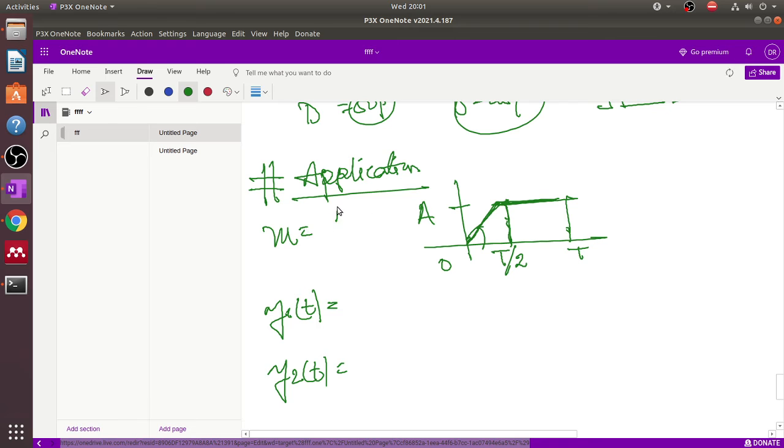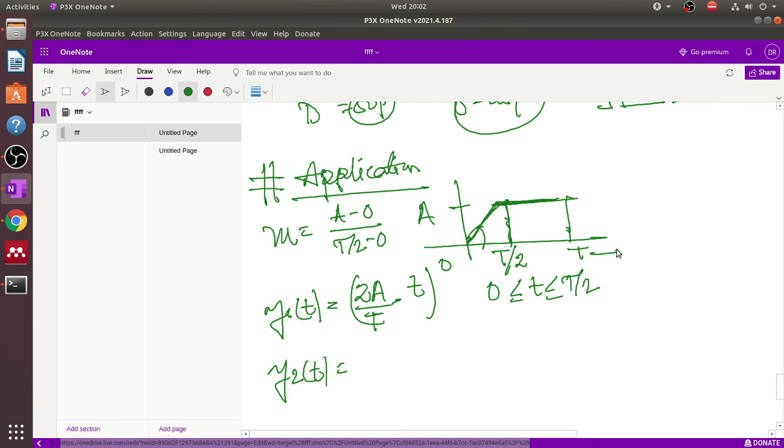M equals A minus 0 divided by T by 2 minus 0, that is 2A by T. The time boundary is 0 to T by 2, and here we mention the time domain t. Putting the value 0 here, it equals 0, and when you put T by 2, the T cancels out, the 2 cancels out, so it reaches the value A.